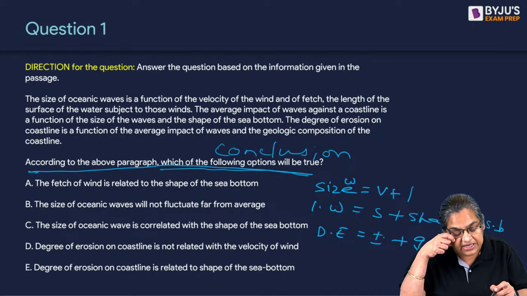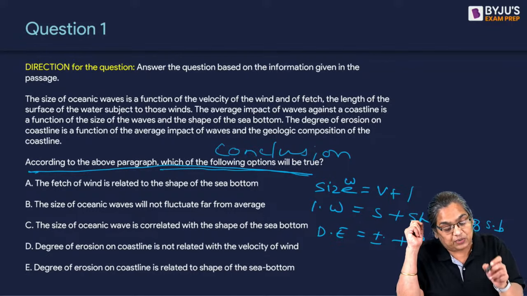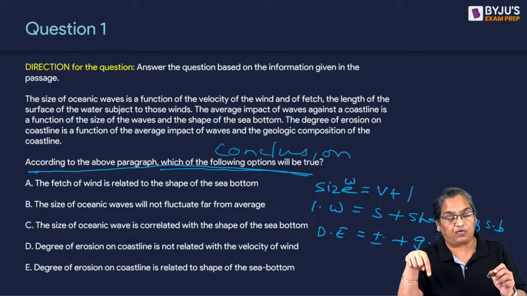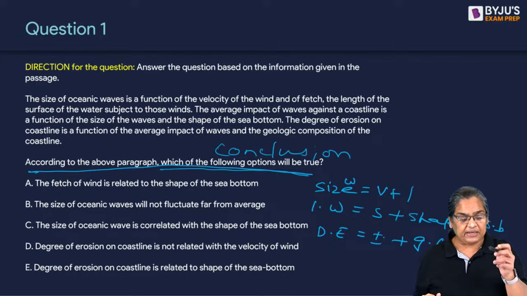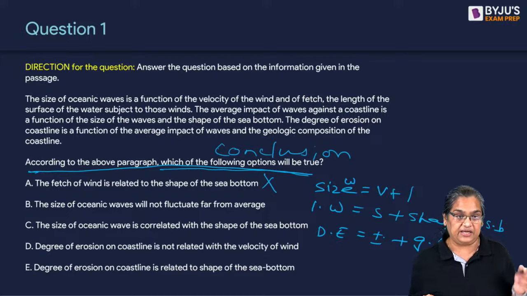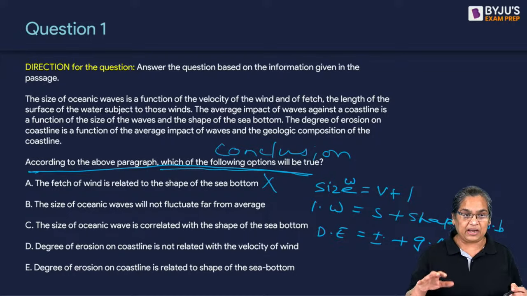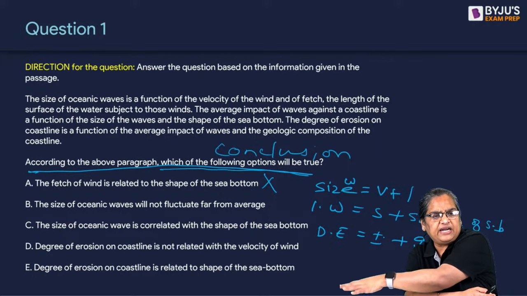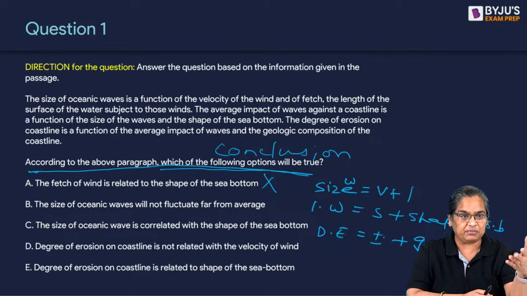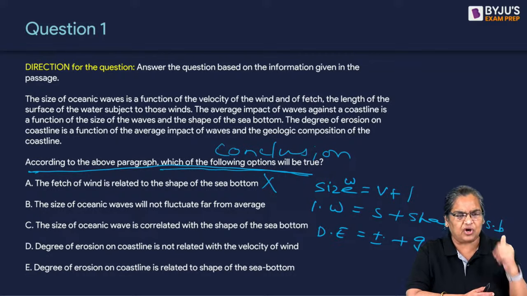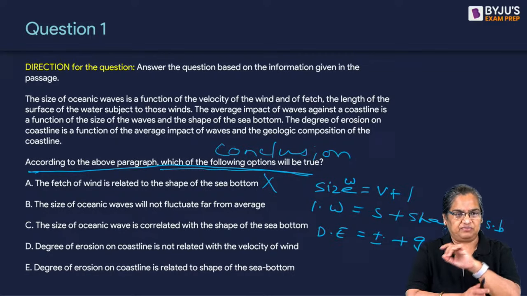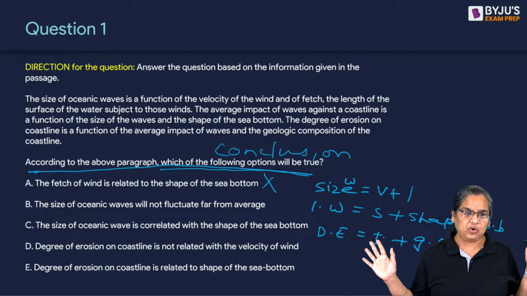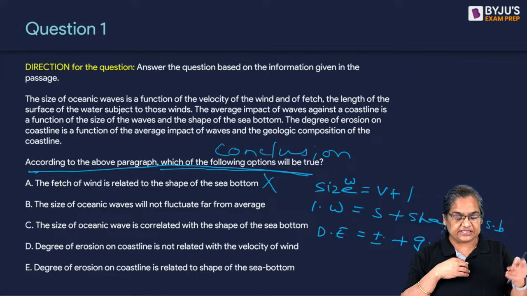The size of oceanic waves is related to the velocity of the wind and of fetch. What is the fetch dependent on? He hasn't told us, so A is wrong. Clear, Kamalkant? Size of the wave depends on velocity of the wind and the fetch and something. Don't ask me the meaning of those terms. Those are geological terms. We are not bothered. We just know the terms. We know size of a wave is dependent on A and B. What is B dependent on? We don't know, right? So A we cannot say is the correct answer.